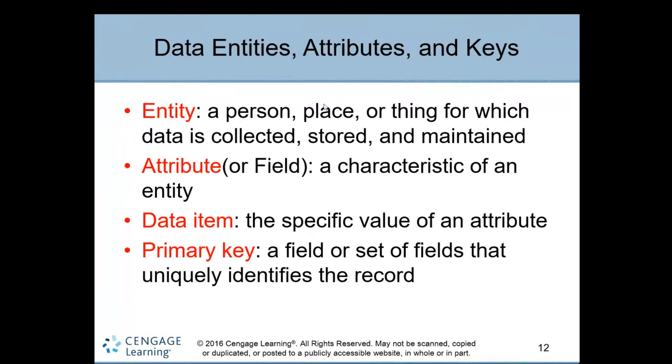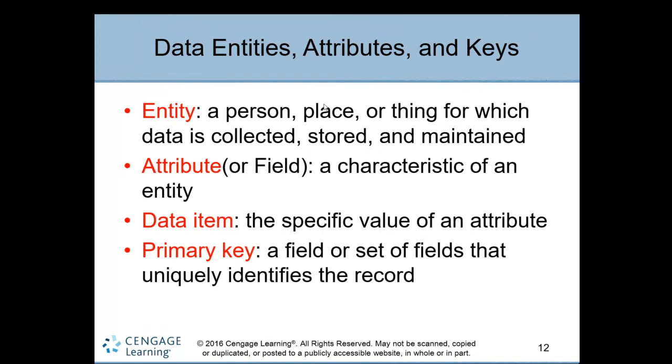Another one is the primary key. A primary key is a field or attribute or set of fields that uniquely identifies the record. So how do I identify a student record? By using a unique ID, that is the student ID number. Student ID number is unique, so no student has the same ID number. It may be a single field or multiple fields, like mobile numbers. Mobile number also uniquely identifies, because no two mobile numbers should be the same, or email ID also.